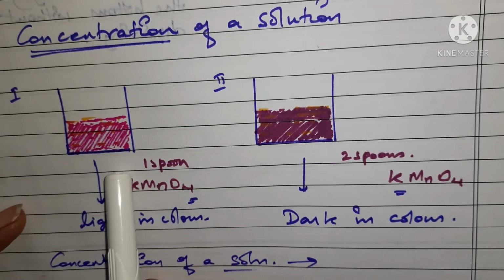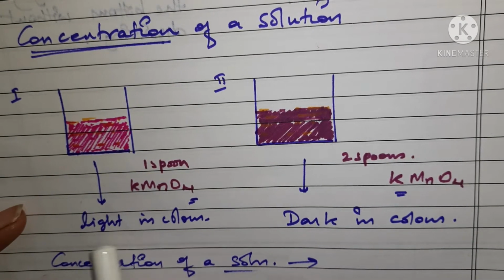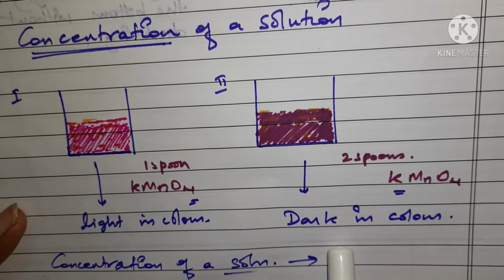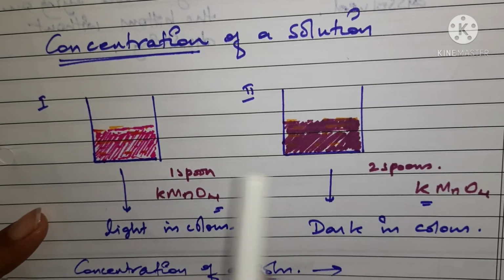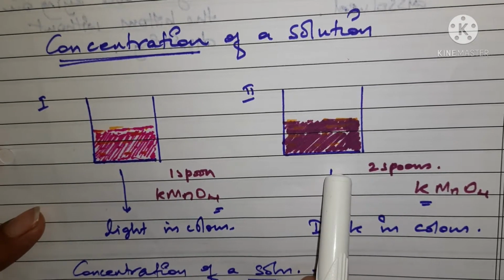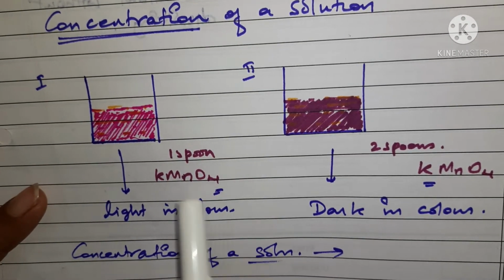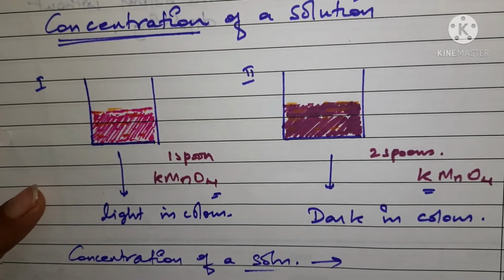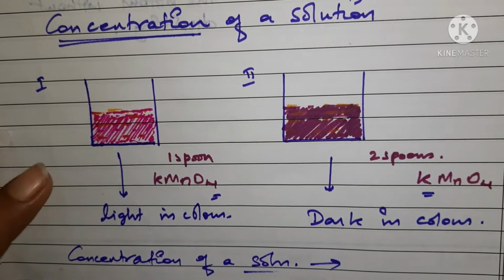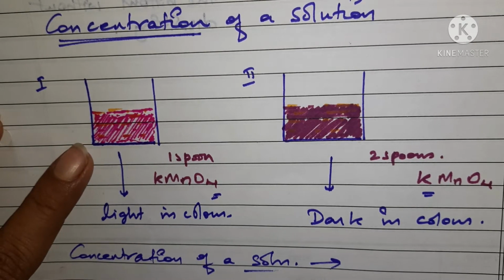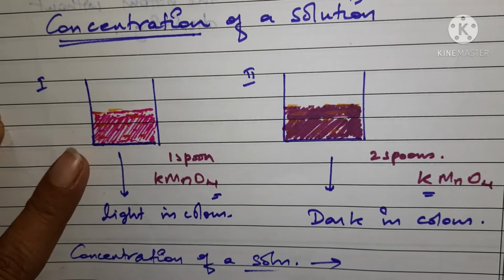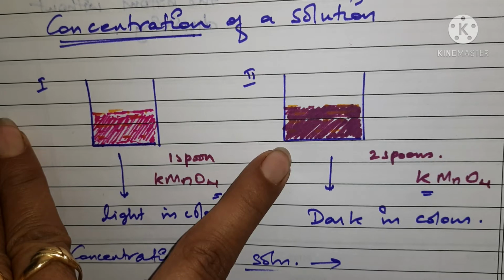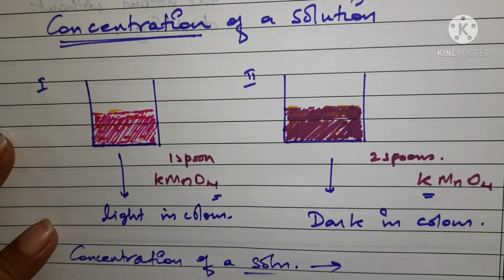Okay, but you can see the color is different. In the very first case, you can see the color is light, whereas in the second case, you can see it is dark in color. Could you find out the reason behind the lighter color and the darker color? It is all because of the quantity of the solute in both the cases. It is all because of the concentration of the solute. You can say that in case 1, the beaker has a low concentration of the solute, whereas in beaker B you have a high concentration of solute. Okay, so this is all about concentration of a solution.